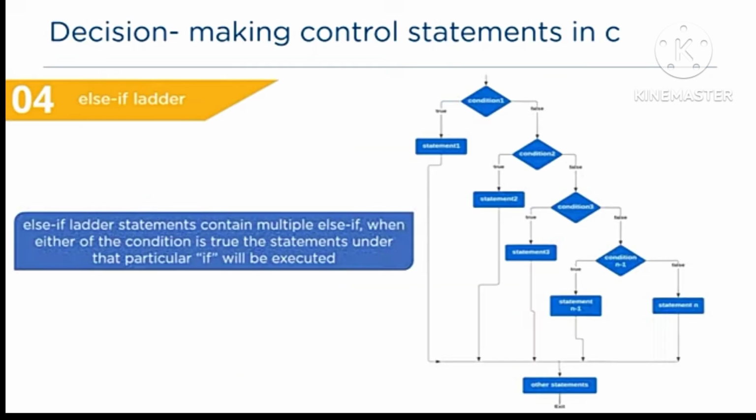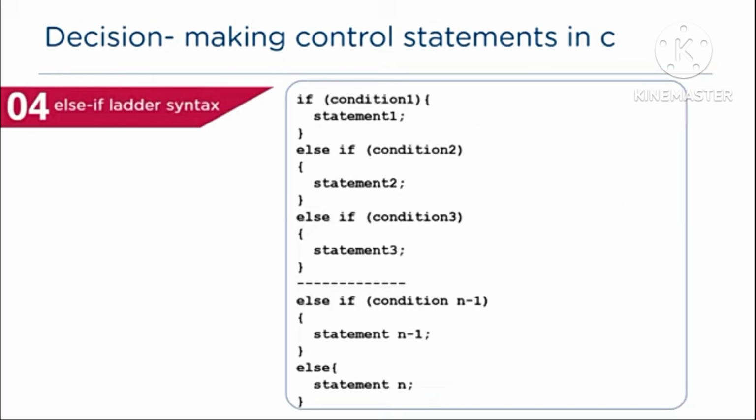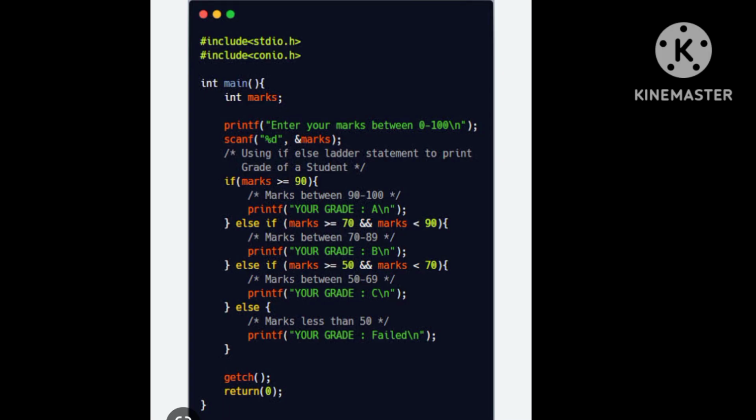Next, fourth one, else if ladder. Else if ladder statements contain multiple else if. When any of the conditions is true, the statements under that particular if will be executed. This was the flowchart for the else if ladder. Next, else if ladder syntax. This was the program about the else if ladder statement.